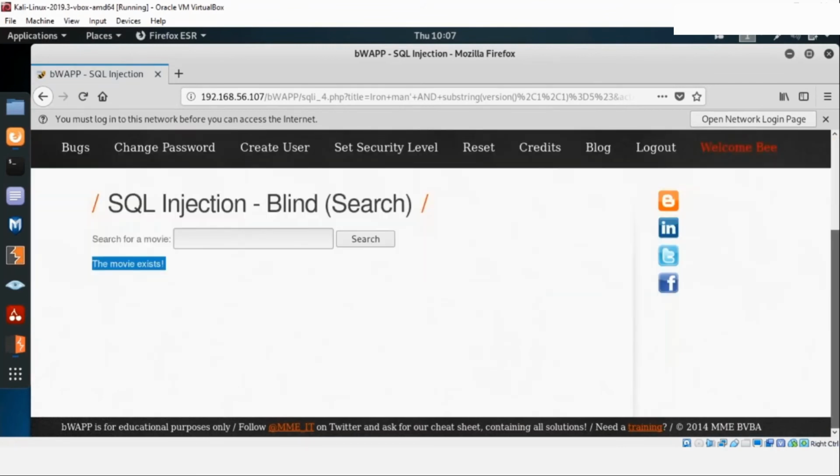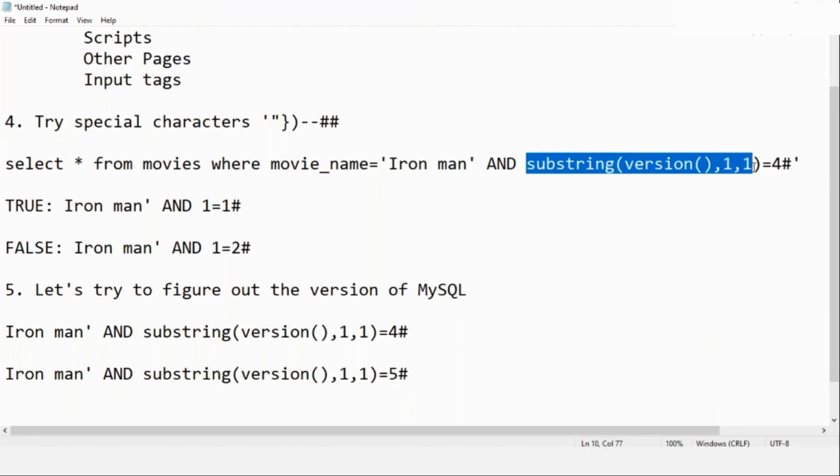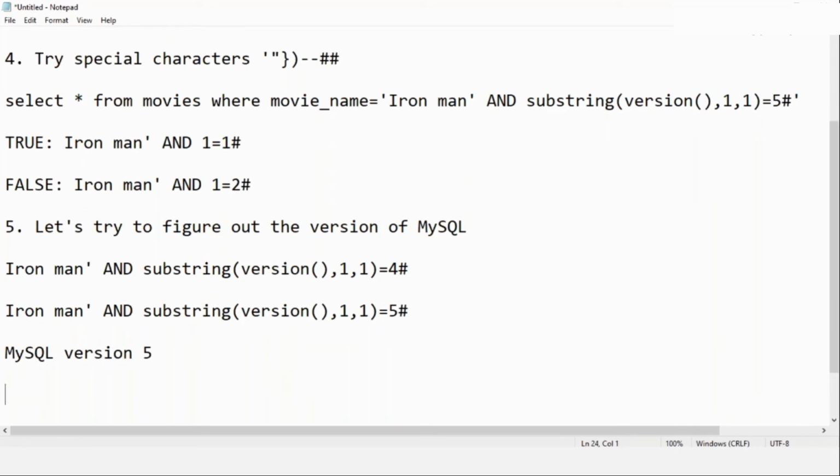So I'm getting some output. That means this version which I'm trying to search is actually true. Iron Man is already true, and the second part is true too. That's why I'm getting the output there. So I'm able to figure out that the version of MySQL which is running there is actually 5. This application is running MySQL version 5. That's the second thing which I have figured out just by doing a guessing game.